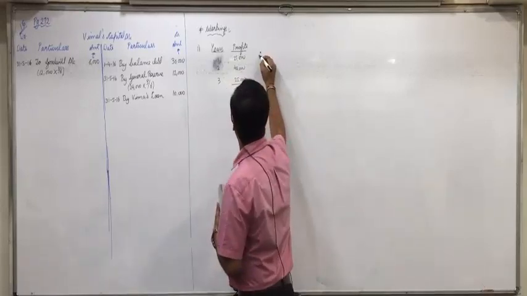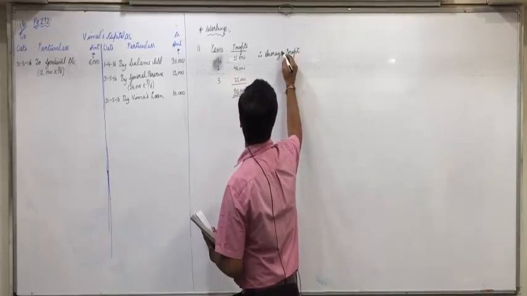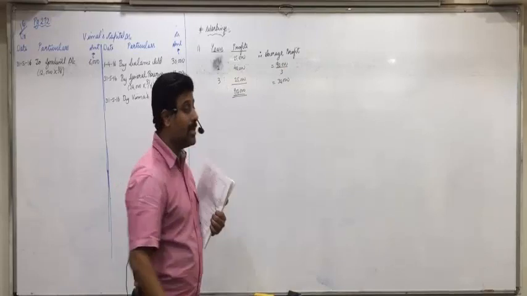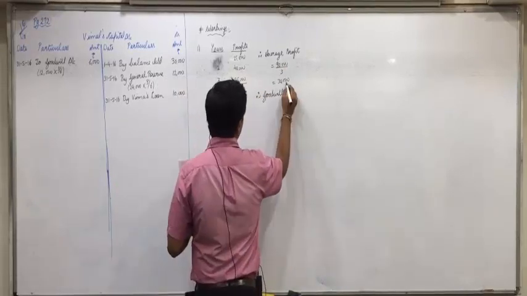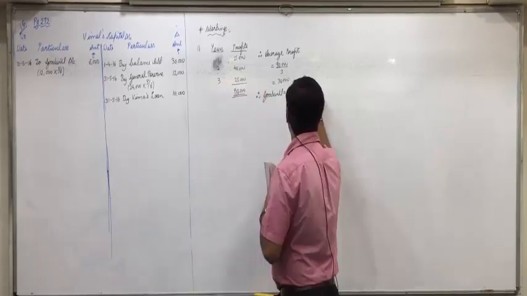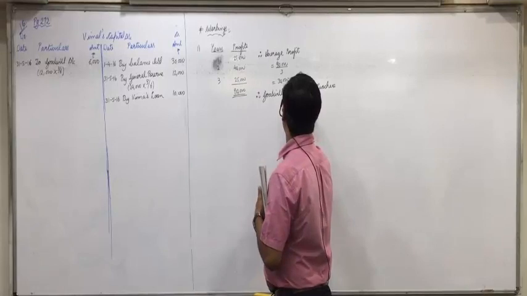Average profit will be equal to 90,000 divided by 3, 30,000. And goodwill is 2 years purchase, so 30,000 into 2 years purchase, that is 60,000.